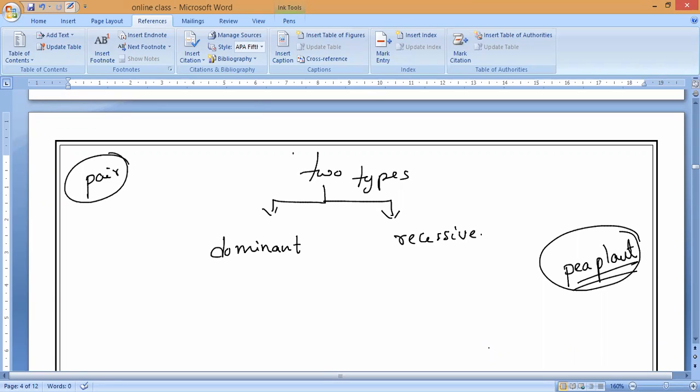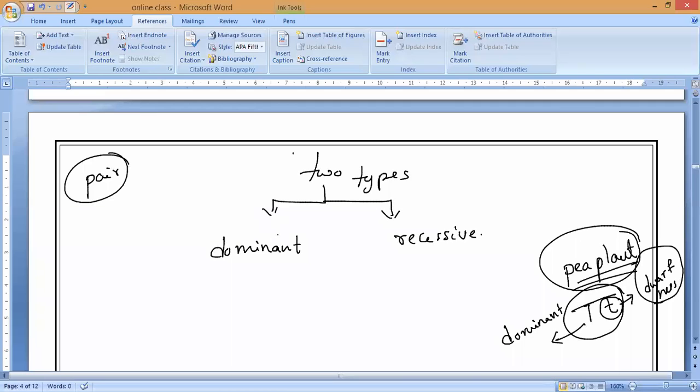So if we take the pea plant, let me take one pair of genes, which we call Tt. Understanding? Capital T and small t. This is what we call one gene pair. Now if you notice, the dominant gene for tallness is what? What is the tallness dominant gene? Capital T is called the dominant gene. Understand? And small t represents what? Recessive gene. This is what we call dwarfness, meaning short.